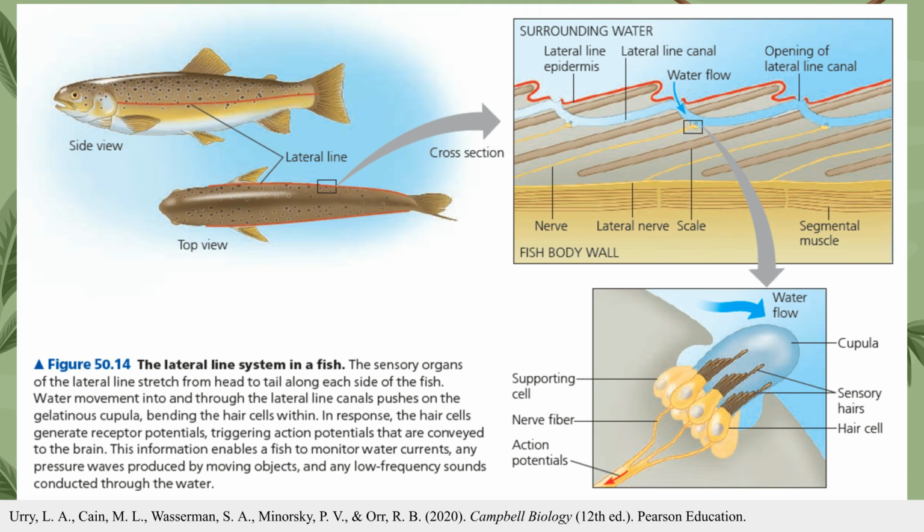Let us look at more examples on how animals interact with their environment. The lateral line system is a specialized sensory arrangement in fish that consists of organs stretching from the head to the tail along each side of the body. This system is crucial for a fish's survival as it allows them to monitor water currents, detect pressure waves produced by moving objects, and perceive low-frequency sounds in the water. This process is a clear example of the sensory input step we discussed earlier, where a physical stimulus, water pressure, is translated into a neural signal that the animal's nervous system can integrate and act upon.